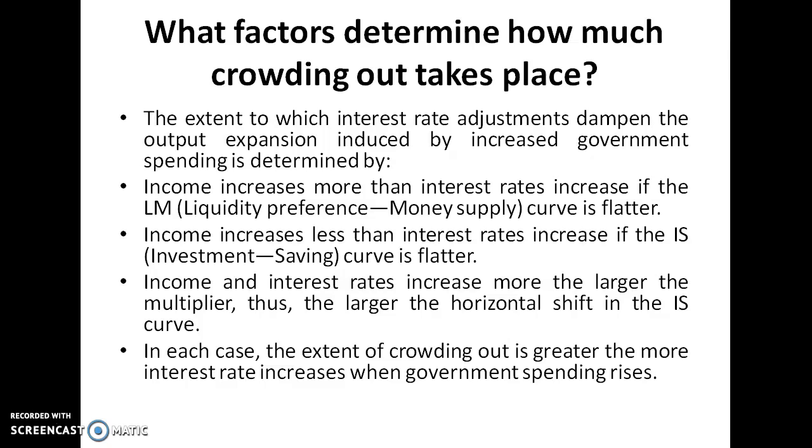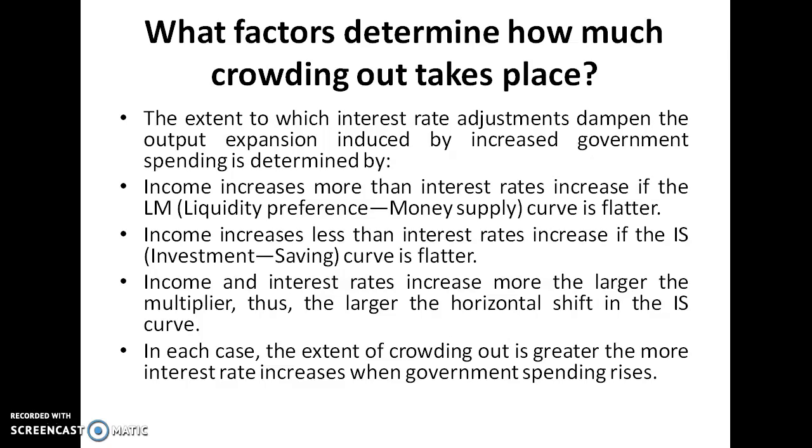What factors determine how much crowding out takes place? The extent to which interest rate adjustment dampens the output expansion induced by increased government spending is determined by whether income increases more than the interest rate increases. If the liquidity preference money supply curve is flat, then income increases less than the interest rate increases, if the IS or investment saving curve is flat. Then the next case is that income and interest rate increase more the larger the multiplier, thus the larger the horizontal shift in the IS curve.